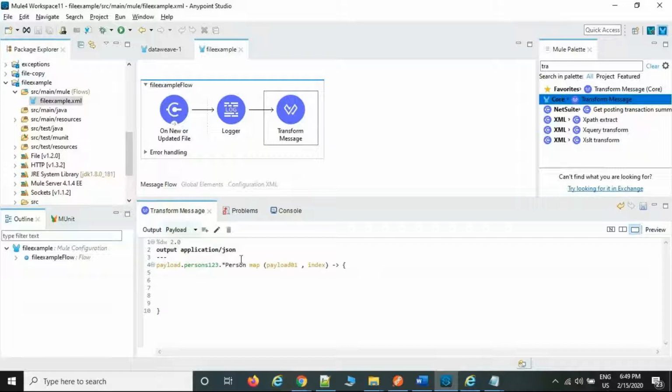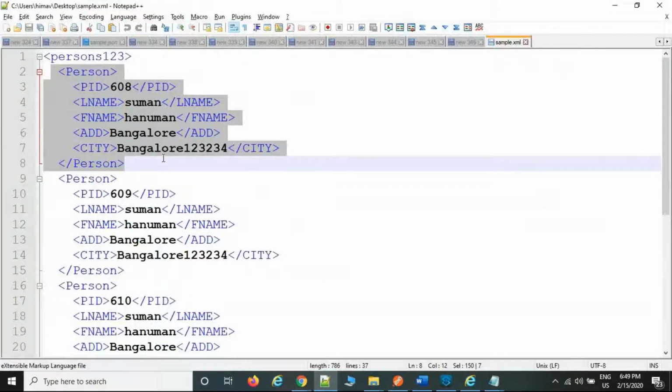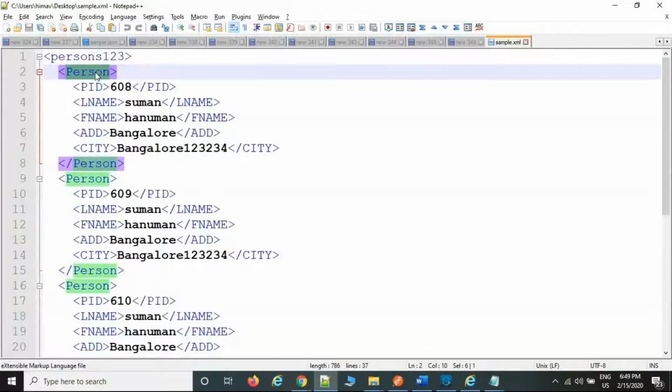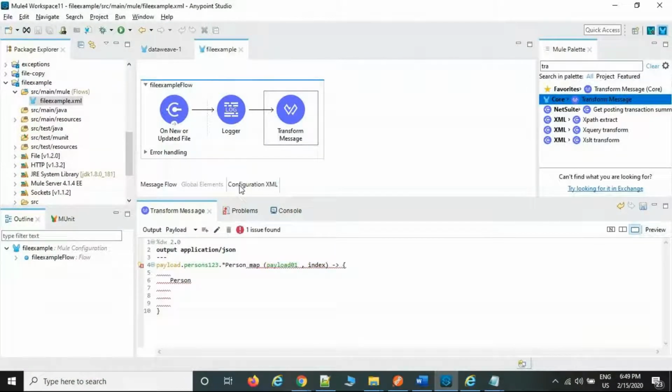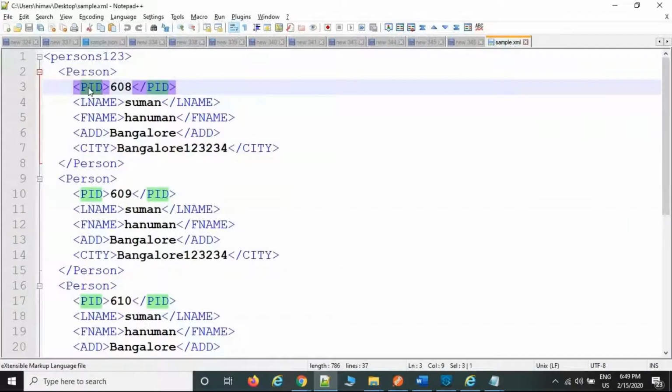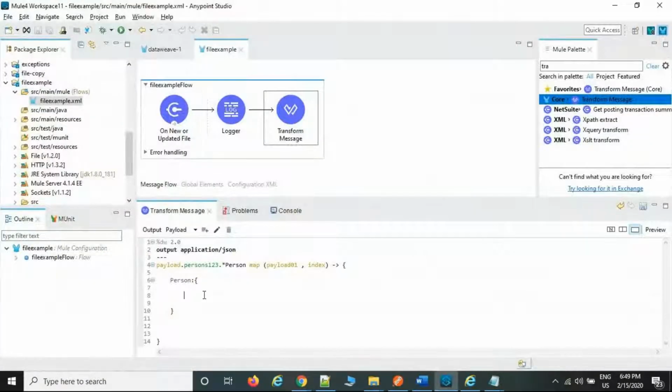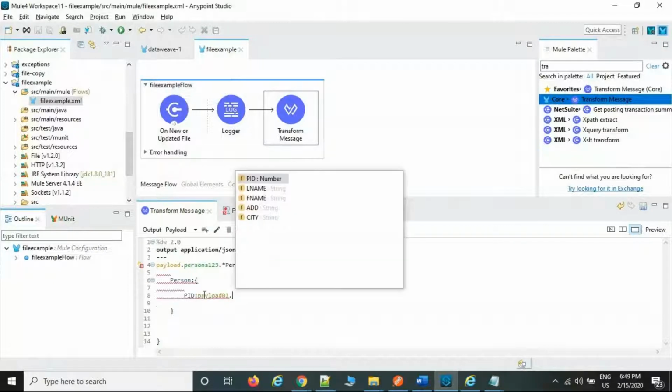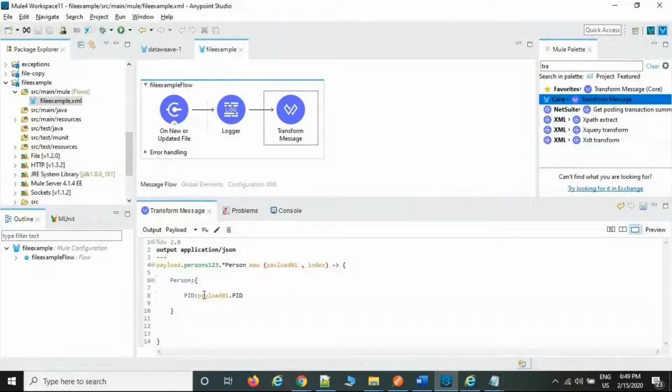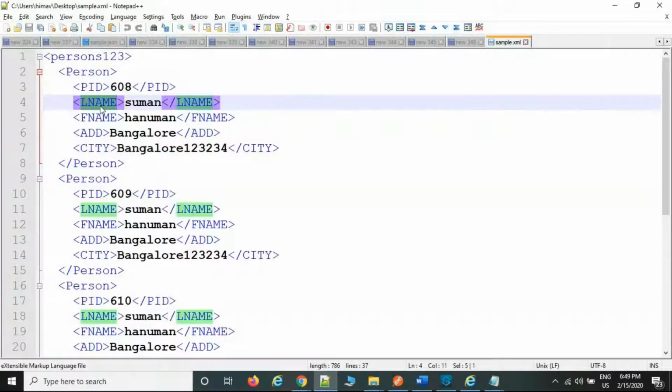So I'm expecting a JSON format. Now, if you want, you can keep the subroot as well. Subroot, comma, flower bracket start and end. Now what is the field name here? PID. So payload 01 dot PID, comma, L name, capital letter, right?